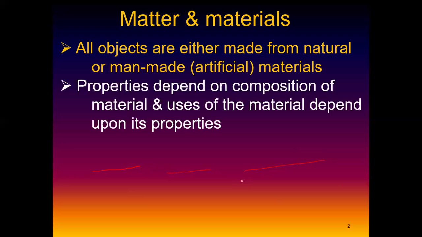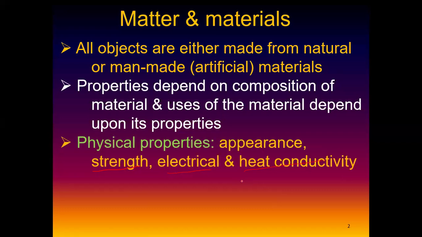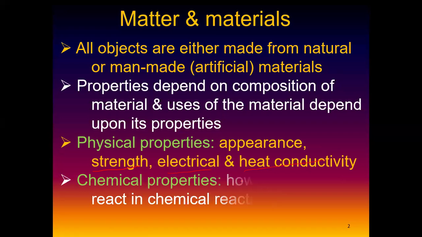And then we also looked at the properties of these materials. The properties do not depend on whether the material is man-made or natural, artificial or natural. It depends on the composition of the material. Then we saw that there are two types of properties: the physical one and the chemical one. And for the physical ones, we have their examples as well. What are those properties? For the chemical ones, we now know what we look at when we talk about the chemical properties.